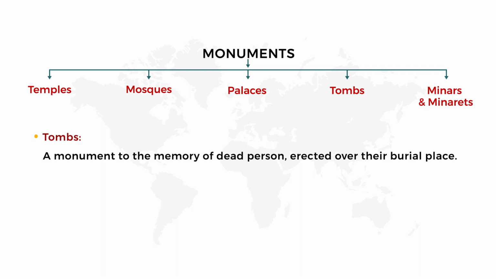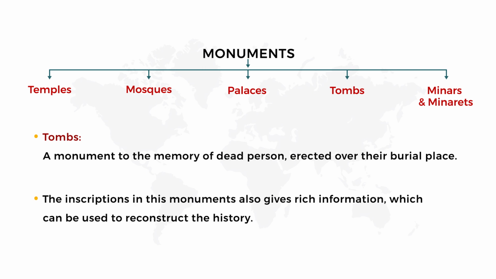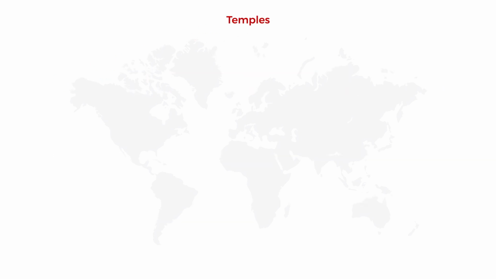Now I have explained about tombs. A tomb is a monument to the memory of a dead person erected over the burial place. So if an eminent person died, what will they do? They will construct a monument on the burial place. That is called a tomb. Okay. Next, the inscriptions in these monuments also give rich information which can be used to reconstruct the history. And we are going to see some examples for temples.